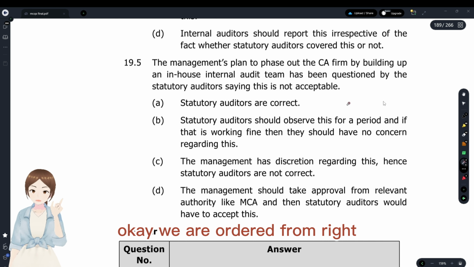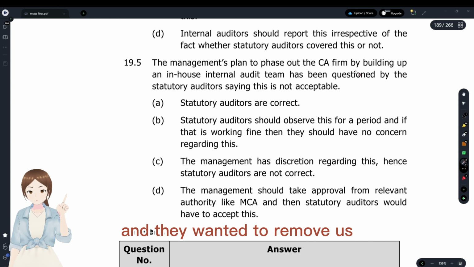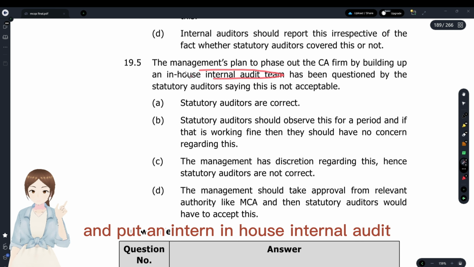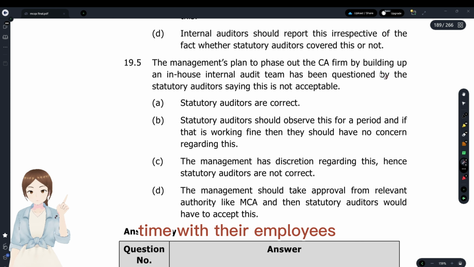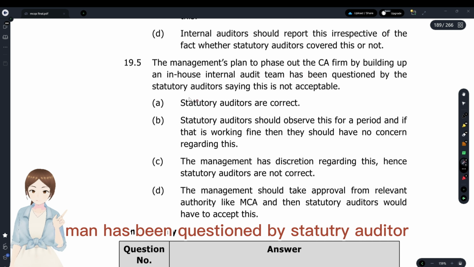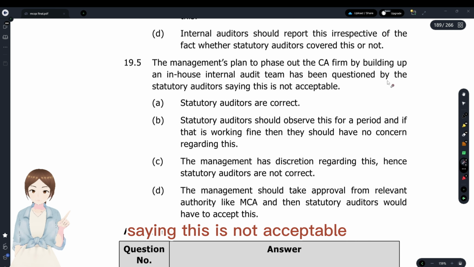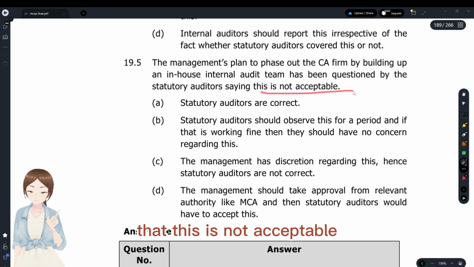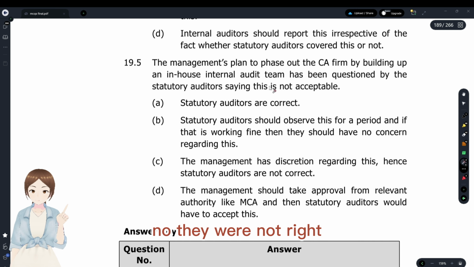The management's plan to phase out the CA firm by building an in-house internal audit team. Okay, we are the audit firm, right? And they wanted to remove us and put an in-house internal audit team with their employees. And this has been questioned by statutory auditors, saying this is not acceptable. Were they right? No, they were not right.